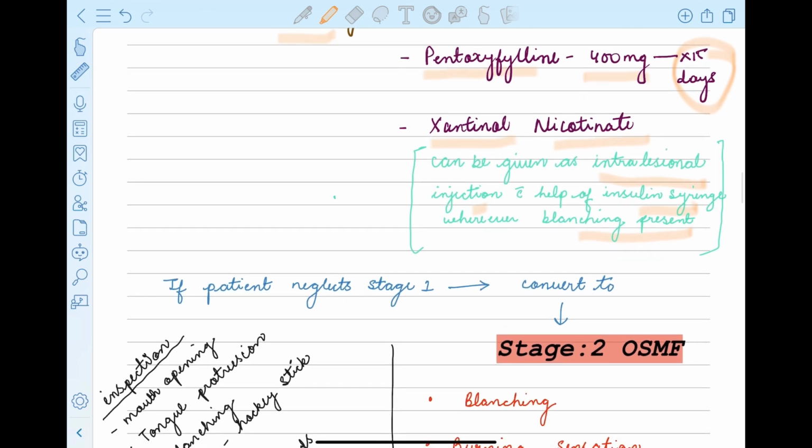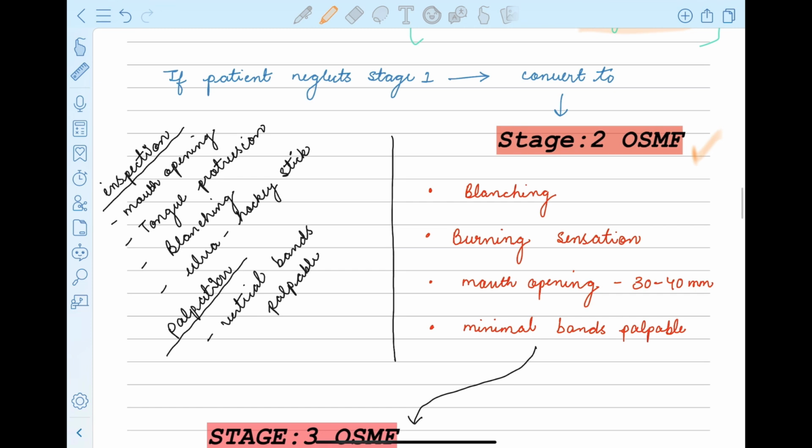Now if the patient neglects stage 1 also, then stage 1 OSMF will convert to stage 2 OSMF. Now let's see what the signs and symptoms of stage 2 OSMF are. There will be blanching, which is already present in stage 1. There was a mild burning sensation in stage 1; here the intensity increases in stage 2.